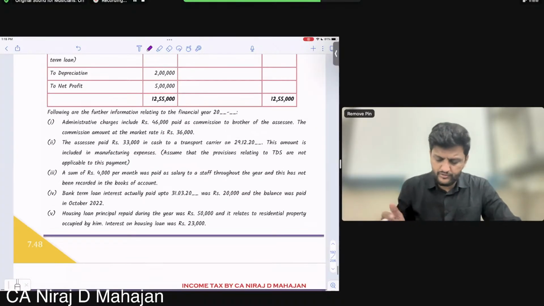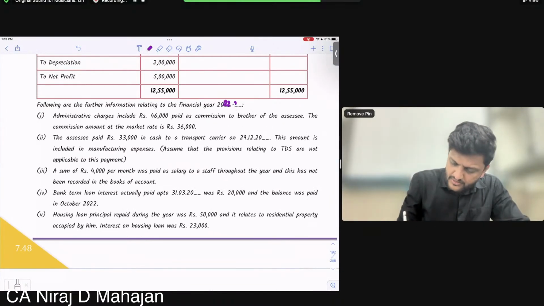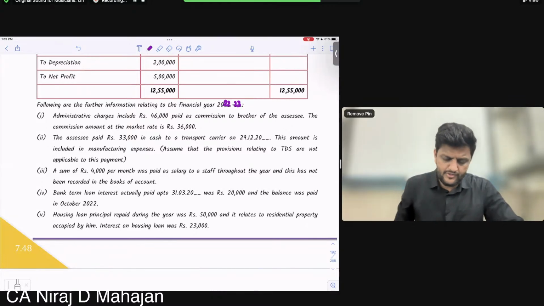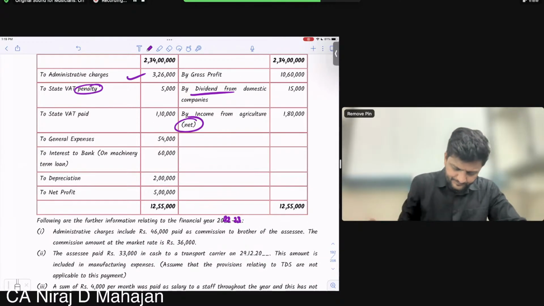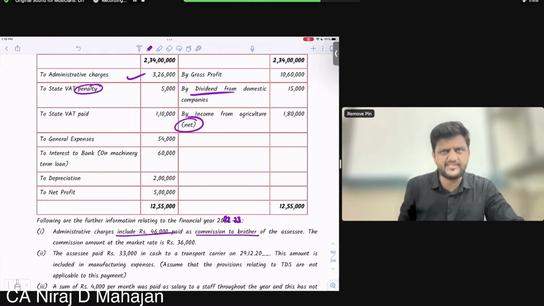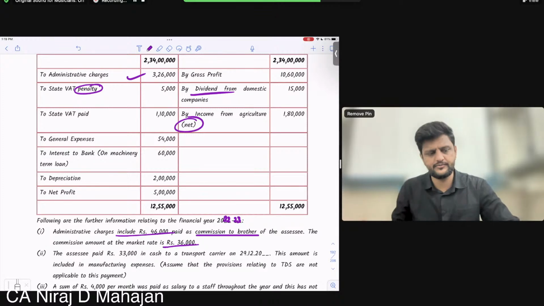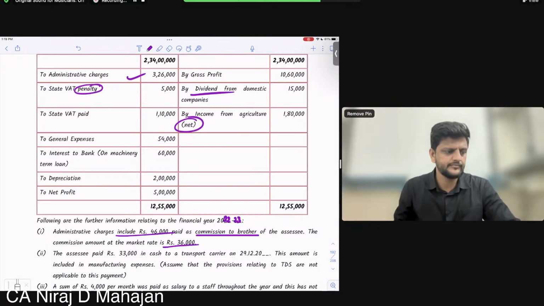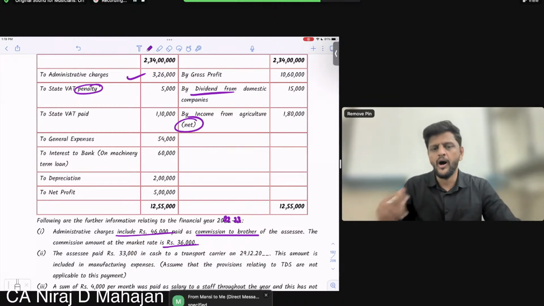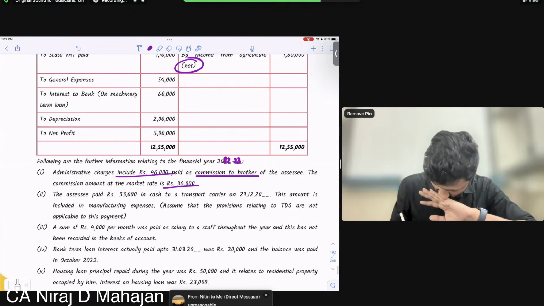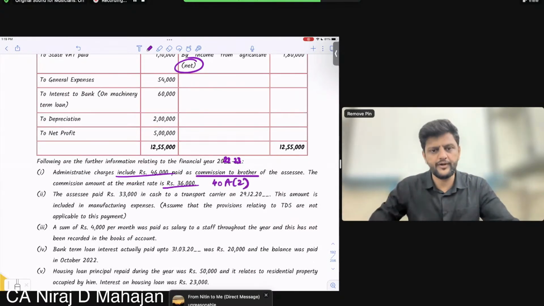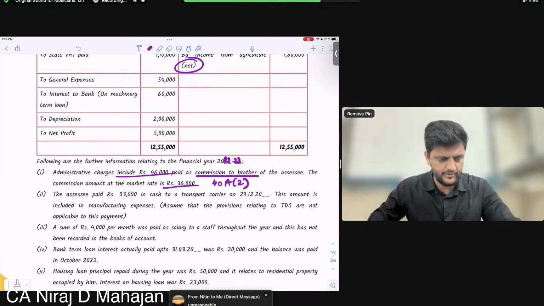Following are the further information given for the financial year 22-23 adjustments. Administrative charges includes 46,000 paid as commission to the brother of the assessee. The commission amount for the market is 36,000. What comes to your mind? Section 40A(2). Very good. Unreasonable or excessive expenditure.